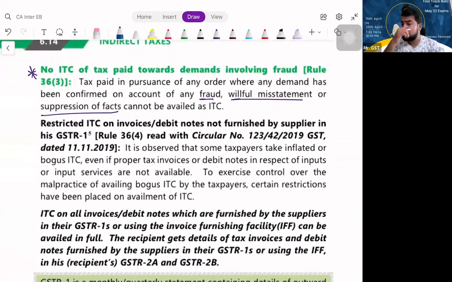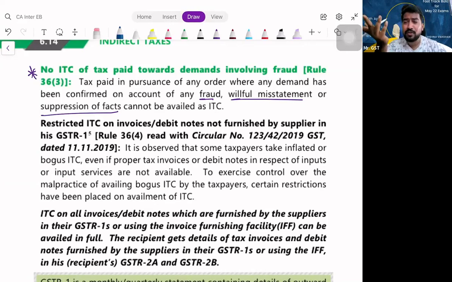Now what happens, for example, Divakar is doing business and he was honestly not paying tax, and the department issued a demand notice, and he is paying the demand of 10 lakhs, let us assume. He paid the 10 lakhs demand, he has the notice, he has documentary proof of 10 lakhs GST paid. Now he wants to avail it as ITC. He paid GST, man. He has documentary proof, 10 lakhs. Why? Because there was a demand notice from the department. Based on that, he has made the payment and he has documentary proof for that. Can he avail ITC of the 10 lakhs or not?